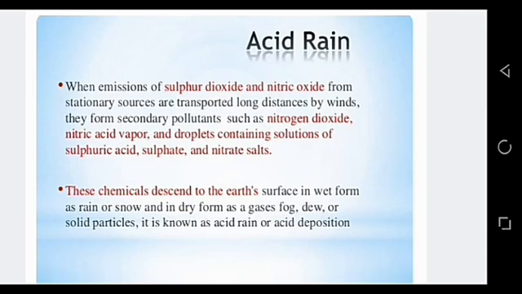Actually, acid rain is very harmful for humans and for plants also. They remove the minerals and nutrients from the soil that trees need to grow. If minerals and nutrients are lost from the soil, then how will trees be able to absorb sunlight? If the soil in which the trees are growing has fewer nutrients and minerals, then the trees will be less able to absorb sunlight, which makes them weak and less able to withstand freezing temperatures.